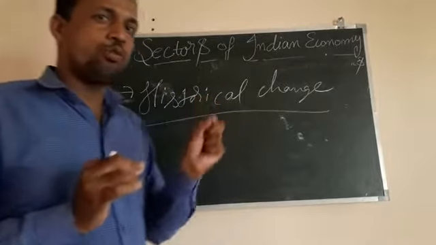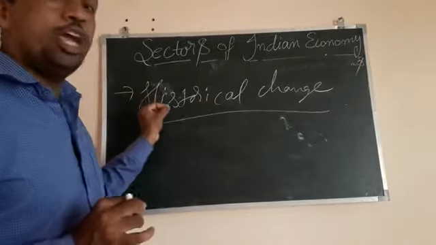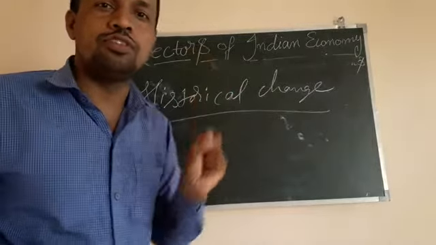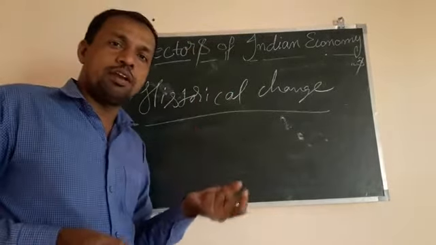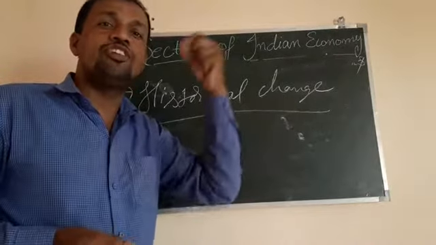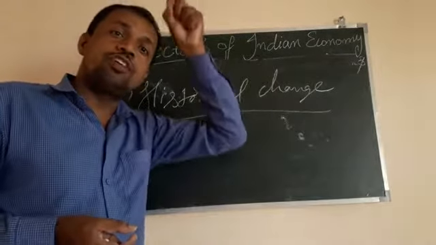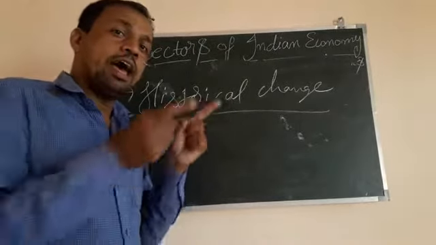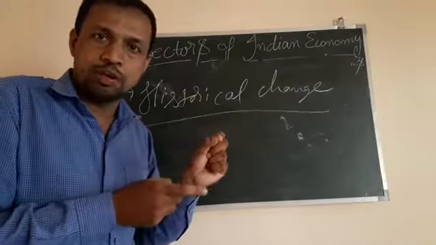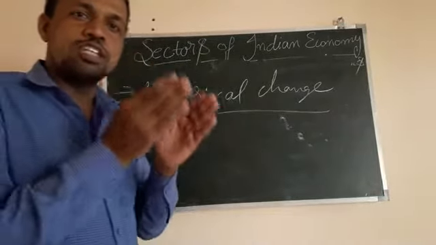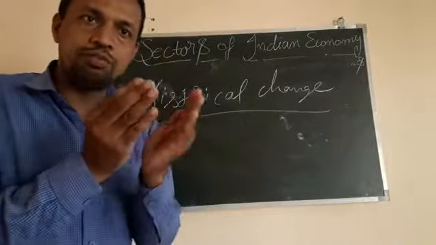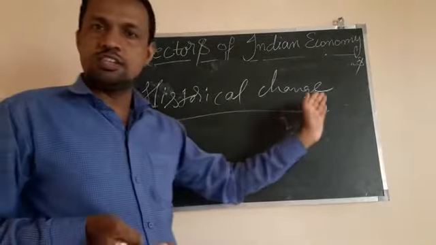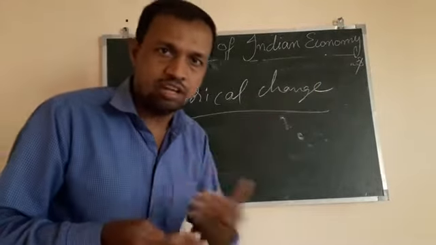So students, I hope you have understood why we don't count the value of intermediary goods or the value of raw materials. We only take into consideration the value of final goods and services which we consume. Next, what is GDP, gross domestic product? The value of all the final goods and services from all three sectors put together estimates the GDP of the nation, and we also covered the historical changes which took place in all three sectors.